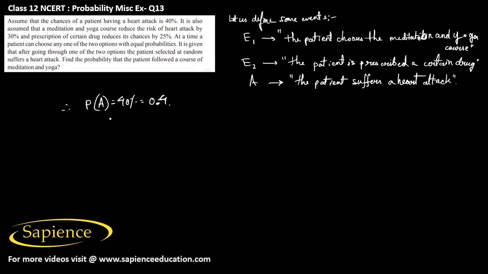And P of E1, the probability that the patient chooses the meditation and yoga course, is 1 by 2, and also the probability of choosing the certain drug, that is P of E2, is also 1 by 2.